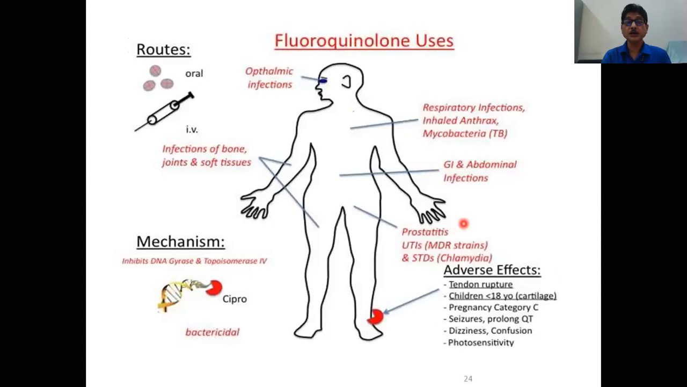Now coming to the different uses of fluoroquinolones. As I already told, their concentration is very good in the tissues, then prostate. So it can be used in prostatitis and urinary tract infections, even in sexually transmitted diseases, GI infections, and abdominal infections. There is very good concentration in the lungs, so it can be used in respiratory tract infections. It is also used in bone, joint, and soft tissue infections.